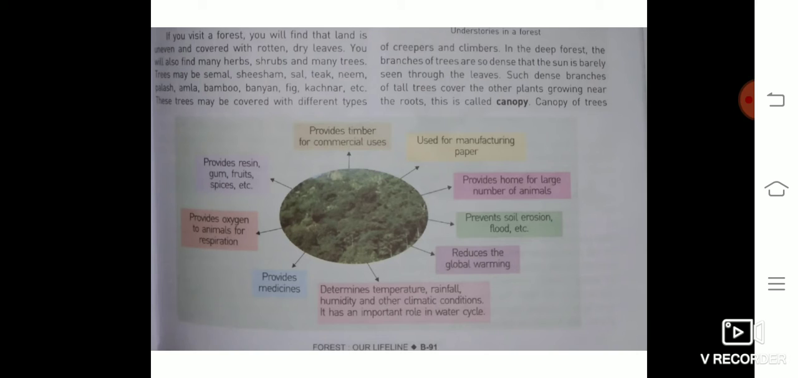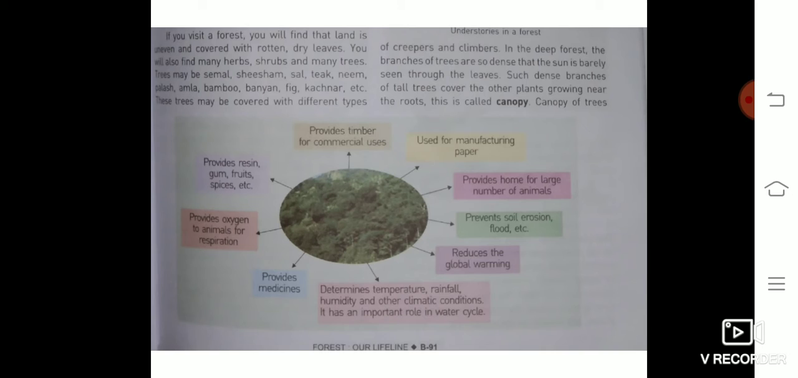In the deep forest, the branches of trees are so dense that the sun is barely seen through the leaves. Such dense branches of tall trees cover the other plants growing near the roots. This is called canopy. Look at this diagram. I label the diagram.